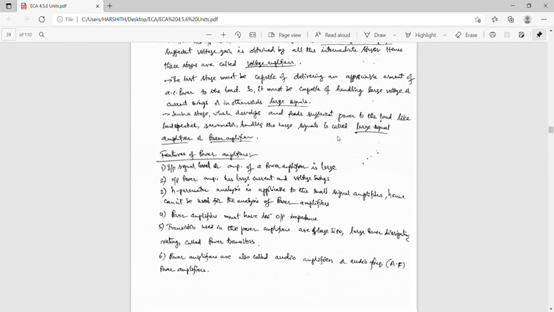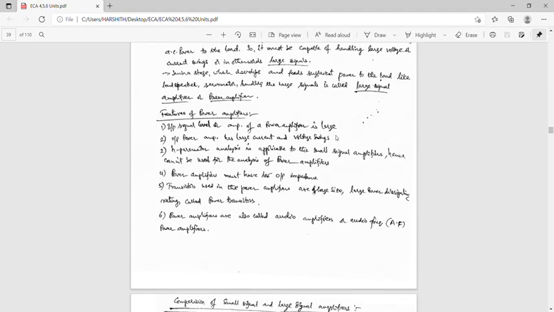Now, the various features of power amplifiers. The power amplifier is the last stage of the multi-stage amplifier.